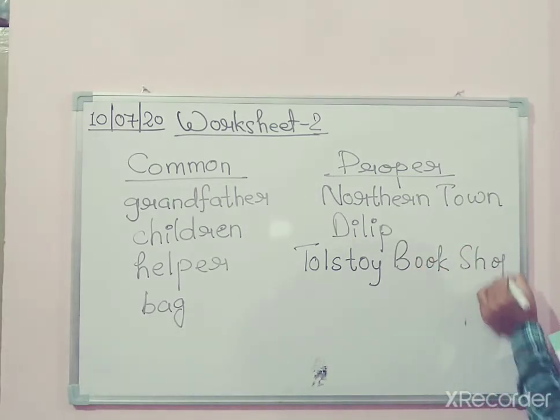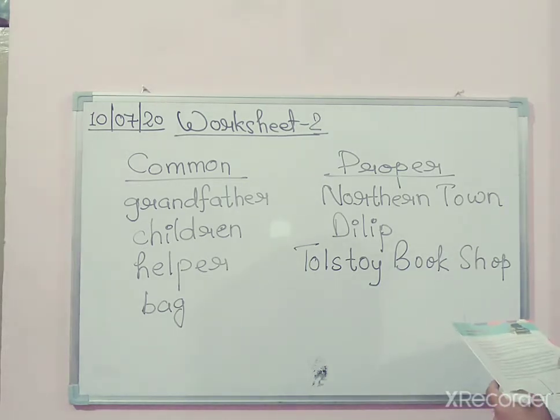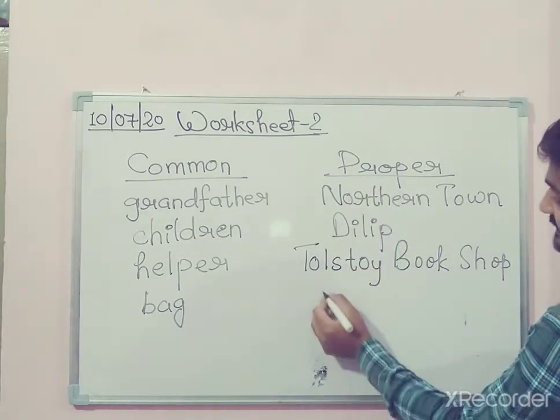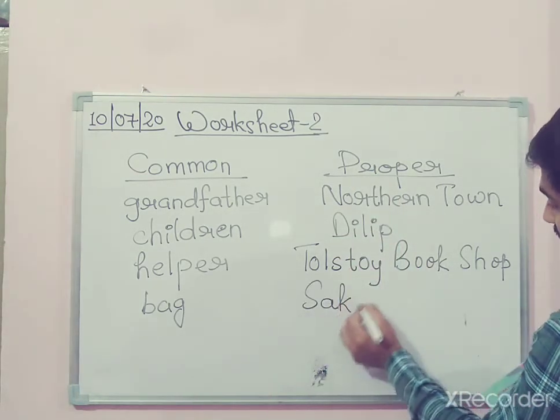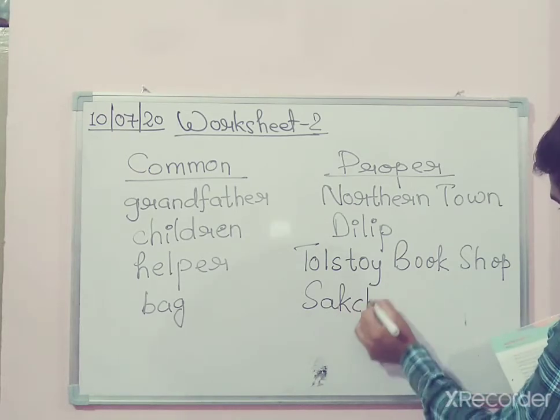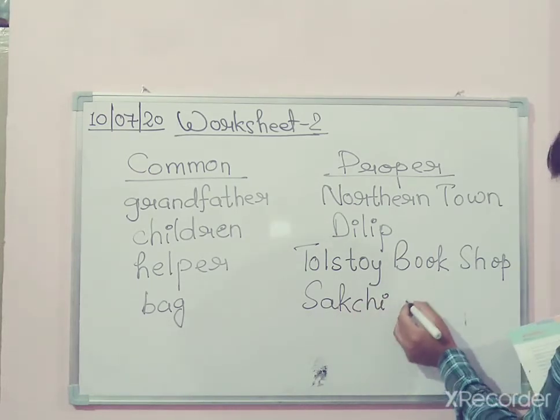Okay. The next word which is underlined in the passage is Sakshi Bazar. Sakshi Bazar is a place name, and it's also written in capital letter. That means it's a specific name, so it will go to the proper noun column. Sakshi Bazar.